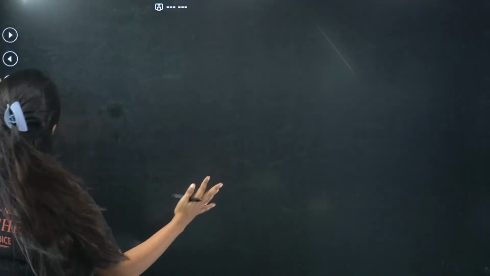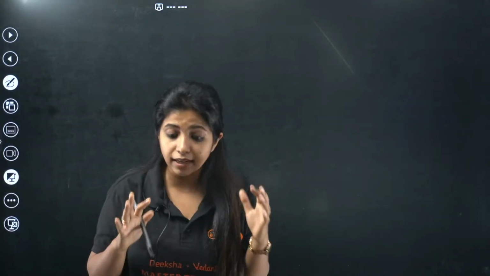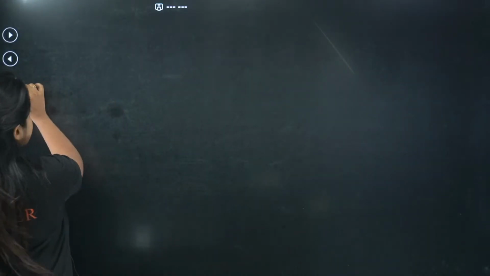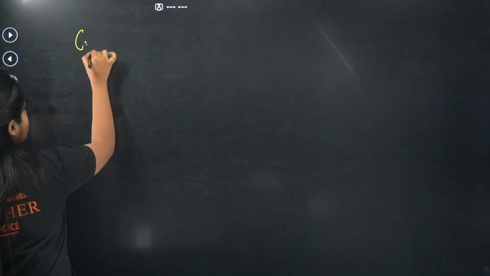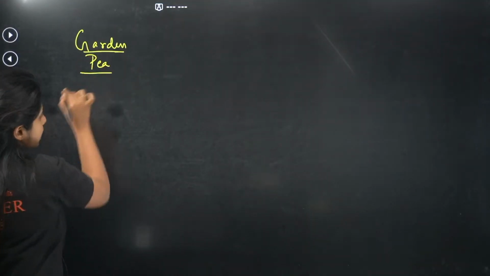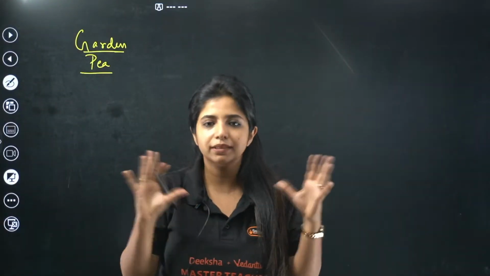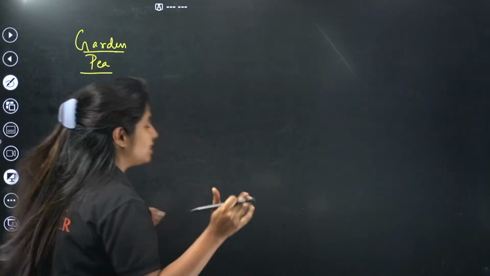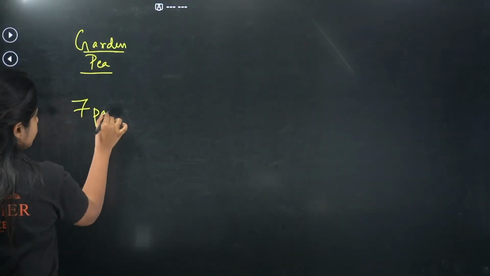Yes, so these are a few points which are there. Anyway, the contrasting trait part is the most important thing that we have to study over here. So over here, how many characters were there? Any guesses? In Pisum sativum, or basically garden pea, how many contrasting characters were present? We have a number, 7, exactly. So there are 7 pairs of contrasting characters.